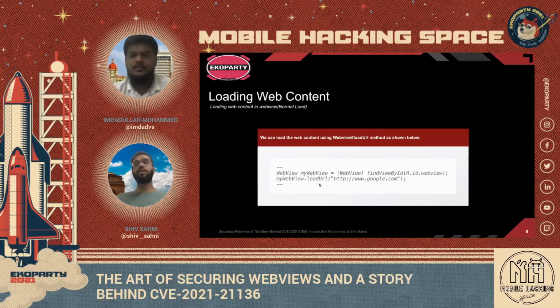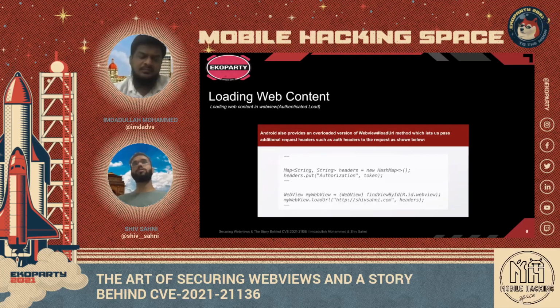What happens is, behind the scenes, the mobile app makes a network call to www.google.com and fetches the web content as part of an HTTP request. As part of the response, we get the web content. Once the response reaches the front end, it is rendered as part of our WebView component, and it appears as if it belongs to our app only. So this was the normal load.